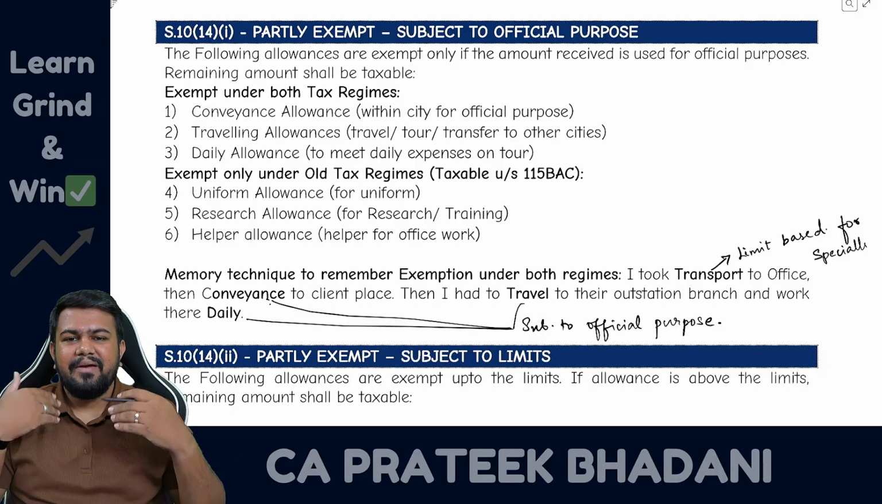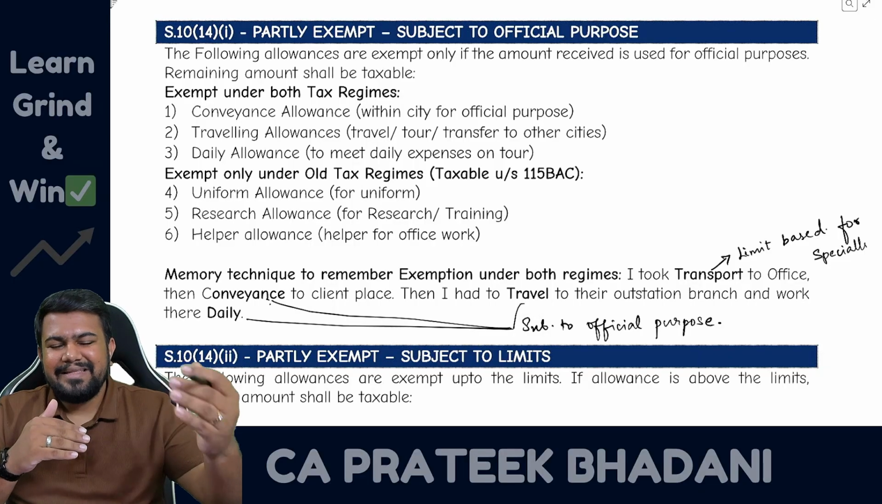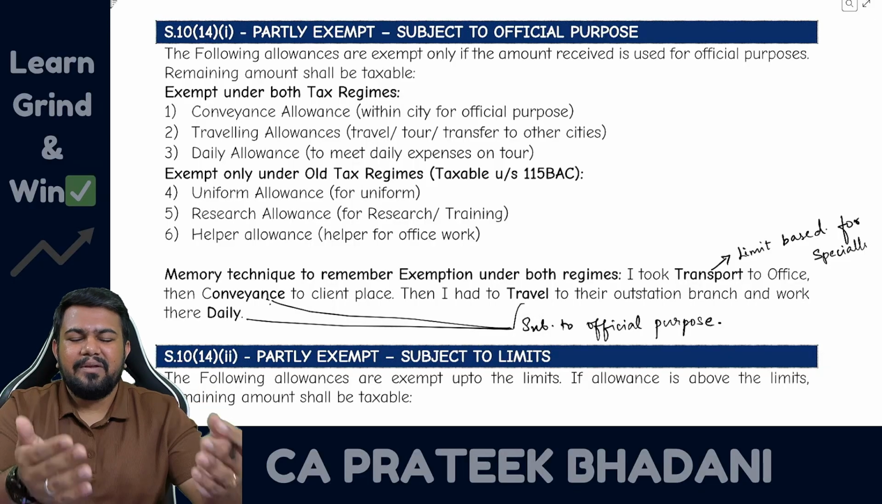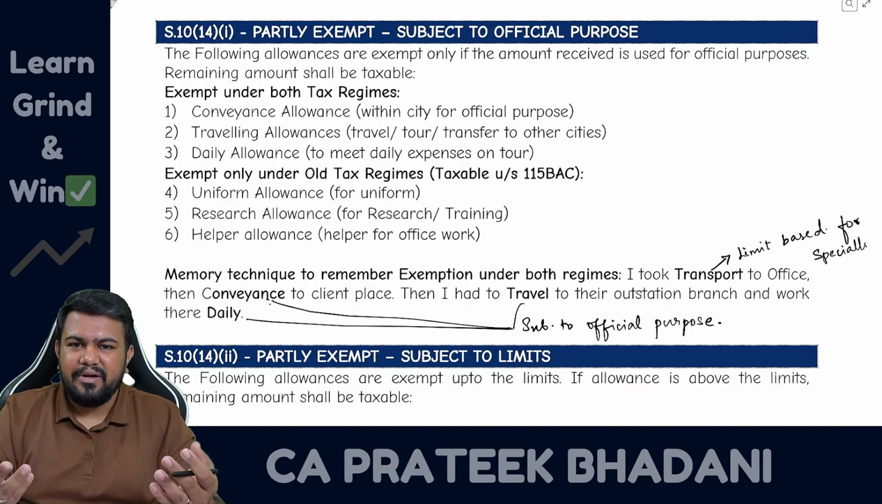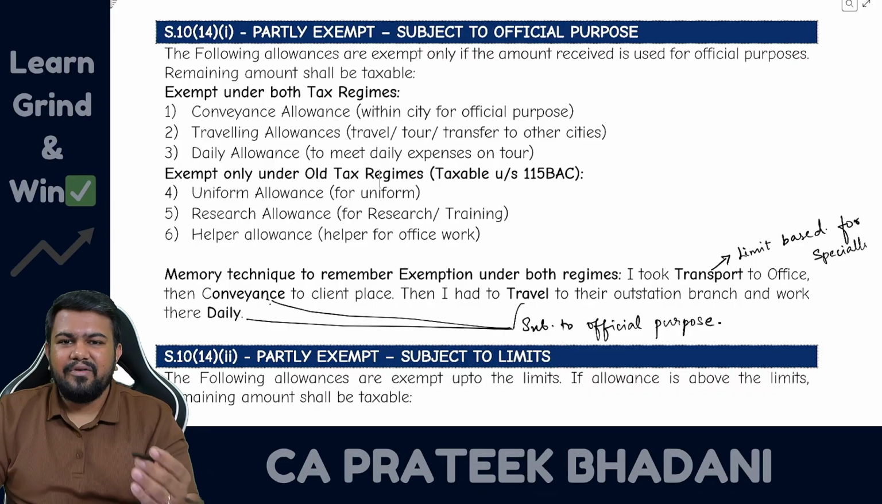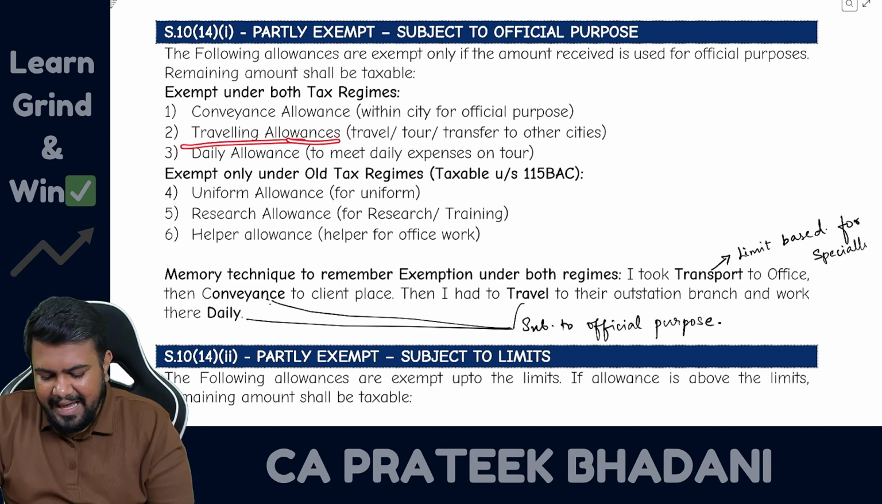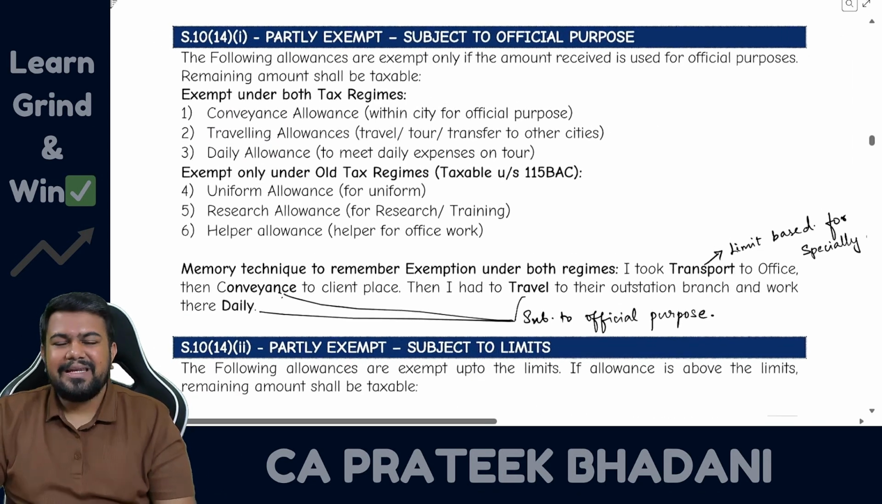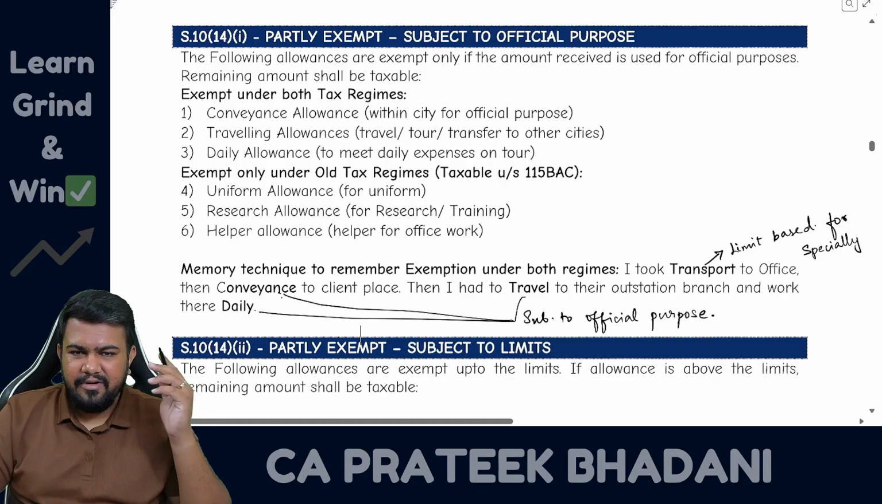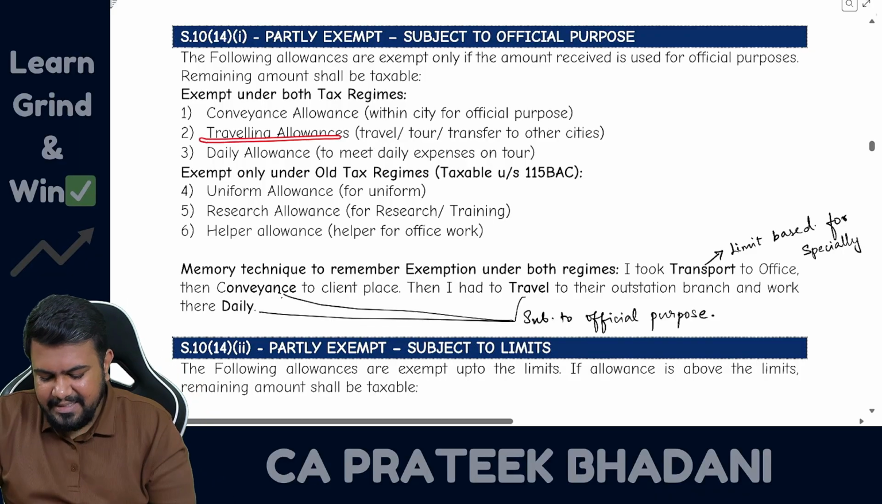Okay, for example, I am working in an auditor office. My client is in the same city. I am going to the client place and coming back to the office. This is called conveyance. So for this, whatever allowance is given is called conveyance allowance. Then the second one is traveling allowance. Traveling allowance means traveling from one city to another city. For that, if I am getting any allowance, that is traveling allowance.